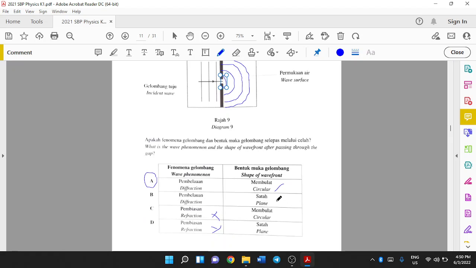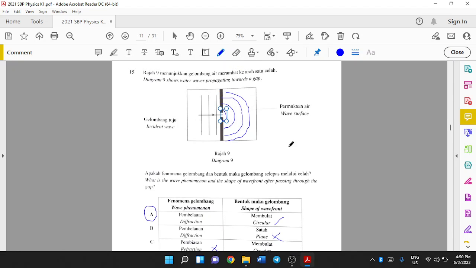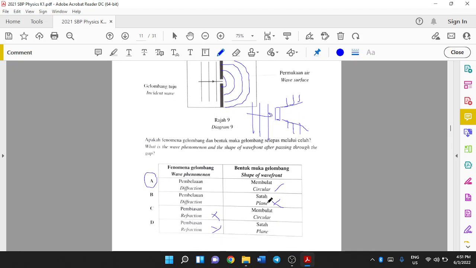We rarely see a plane wavefront. The only shape we usually have when passing is circular. This is the object and your water wave, and it diffracts, so it will appear like this. Because it diffracts, you won't actually get a plane-shaped wavefront.